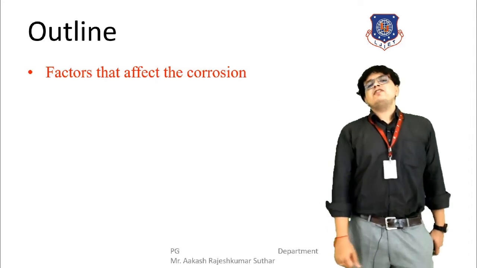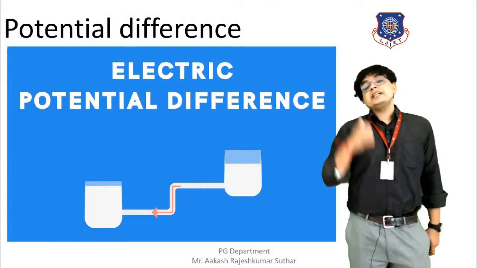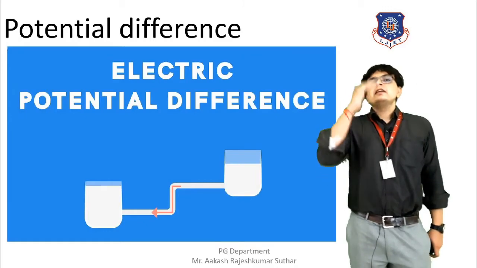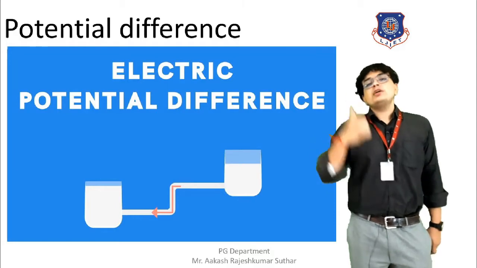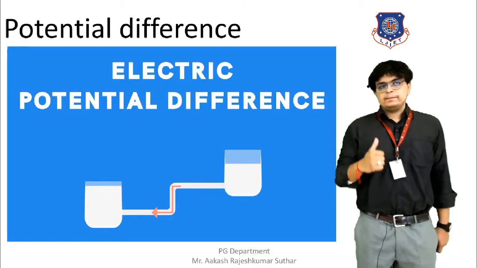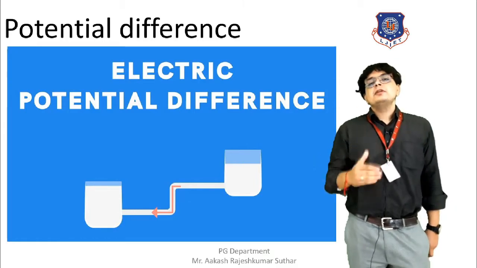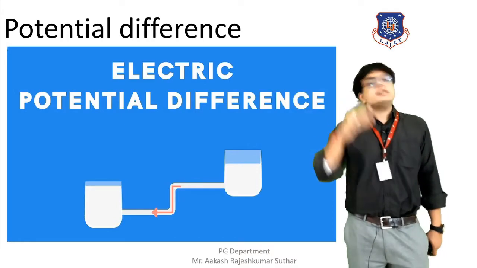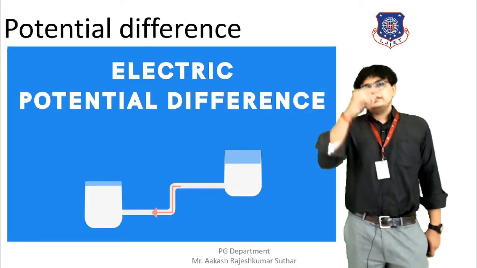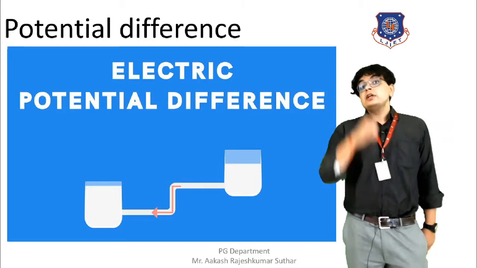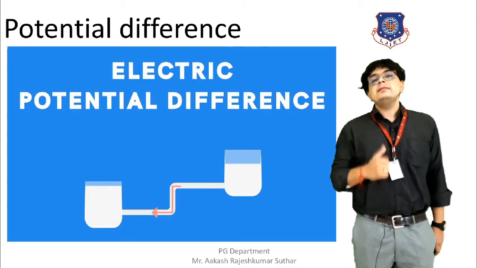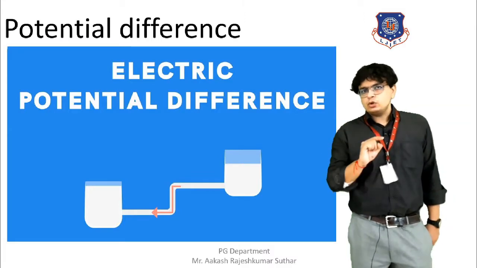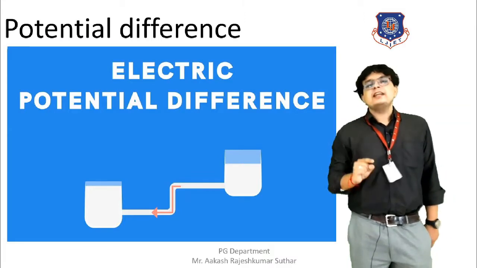Moving towards the first factor, that is the potential difference. Potential difference will be there in a place or location where the corrosion has taken place. We all know that ions are being generated because of the potential difference. More ions will be generated because of more potential difference. The ions that are formed because of the potential difference will combine with the hydrogen atom that has been found in the cell. Cell is nothing but the location or the point where corrosion can occur. That point is termed as an electrochemical cell.